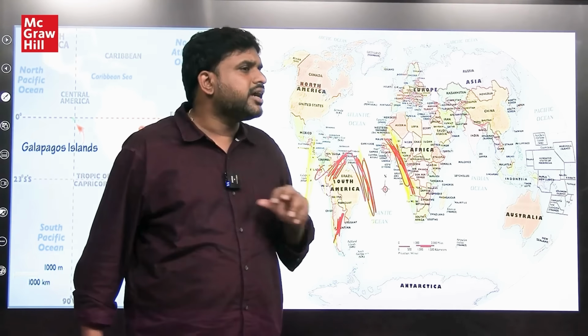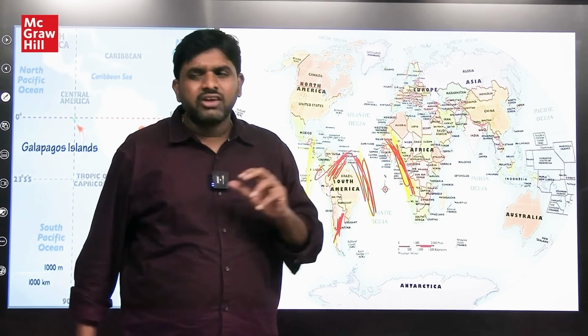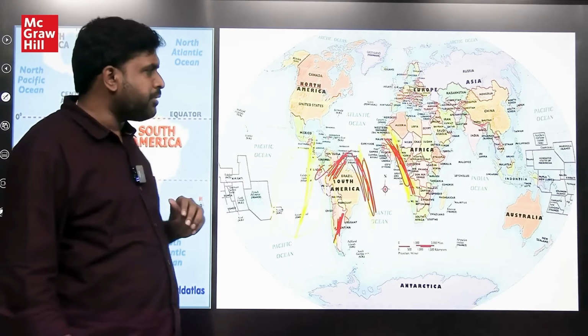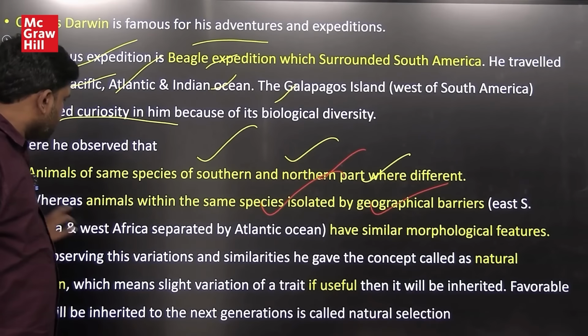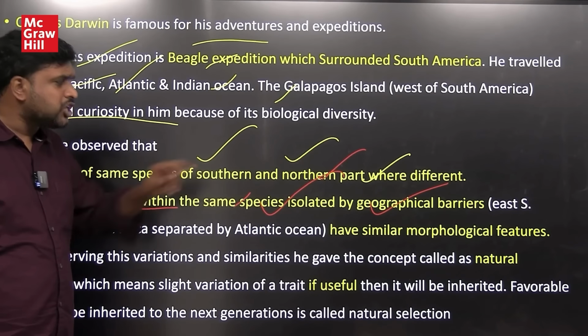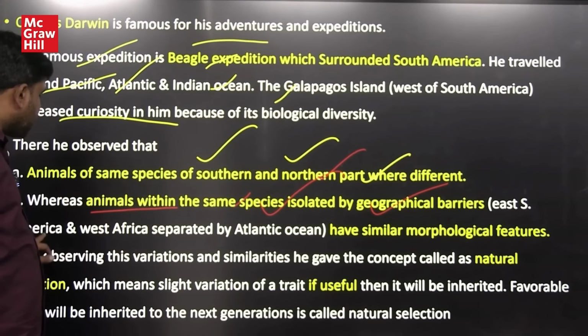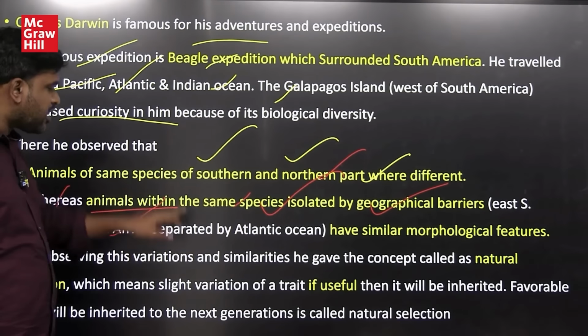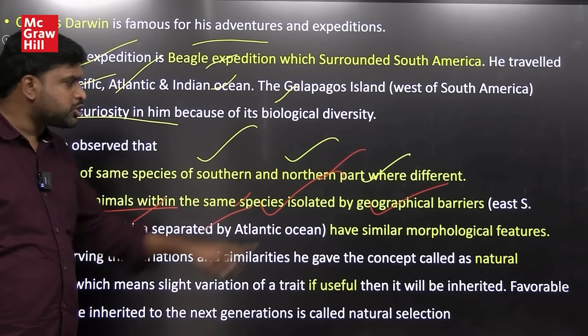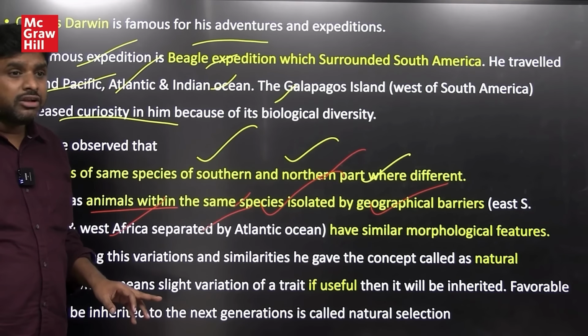This created curiosity in him and he further studied the origin of species. Animals within the same species isolated by geographical barriers, like East South America and West Africa separated by the Atlantic Ocean, have similar morphological features.